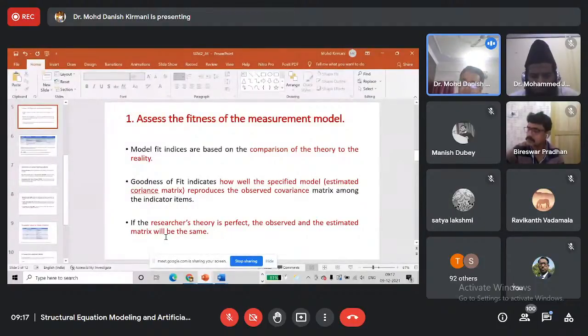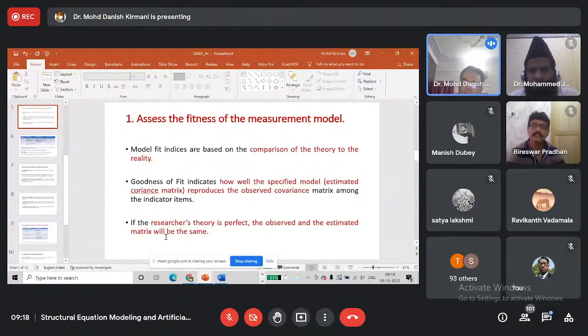If the researcher is perfect in his theory, in his proposal, he has assigned all the indicators for a construct, he has proposed the right kind of relationships, then in ideal conditions there will be no difference between the observed metrics and the estimated metrics. But obviously, we do not have ideal conditions. There are always chances of committing errors.